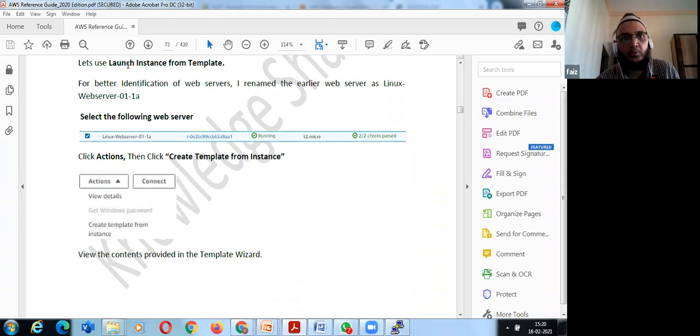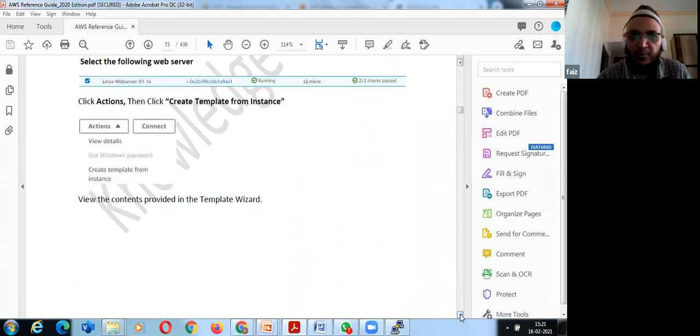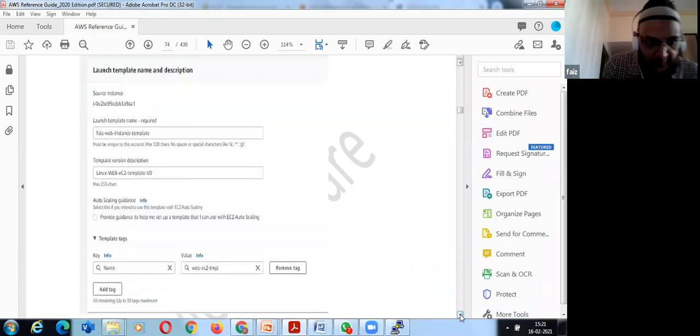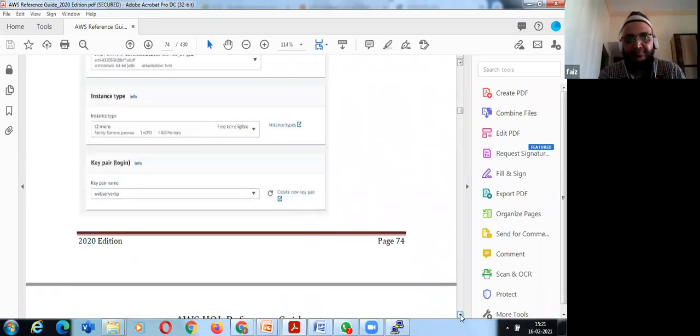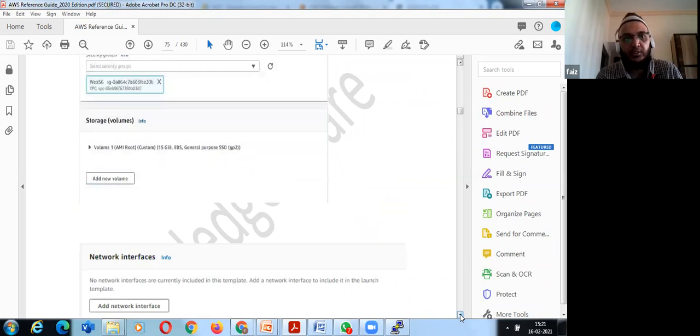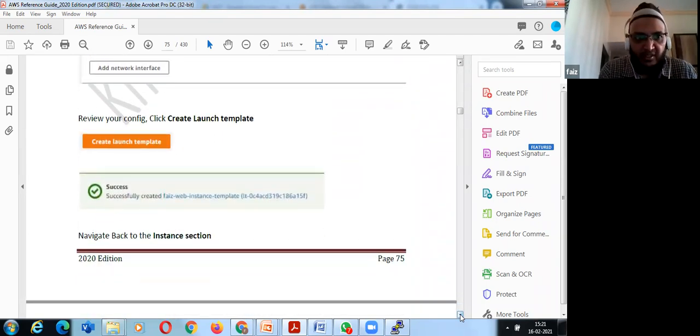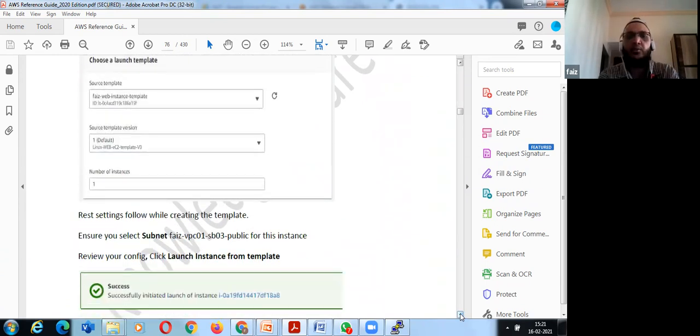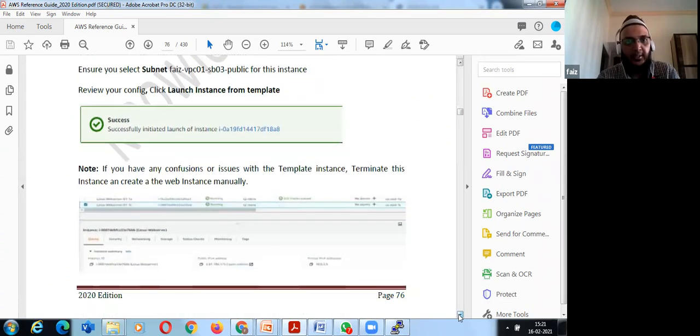So you can use launch instance. Everything is using a custom VPC for launch instance. It will work out, because using the default VPC it didn't work for me. Everything is in screenshots, so you can follow these things. I don't have to repeat myself on this. Or if you don't want to use launch instance, you can just launch one more web instance in that particular subnet.